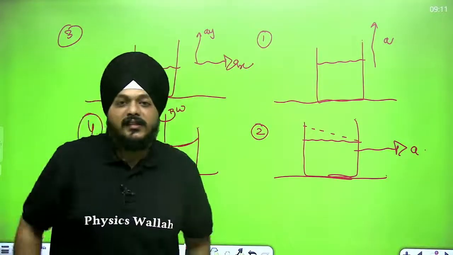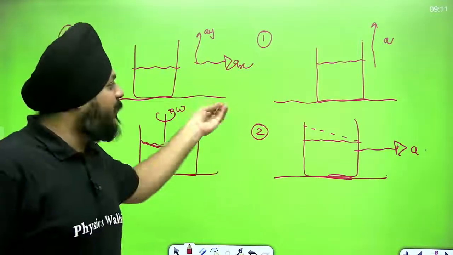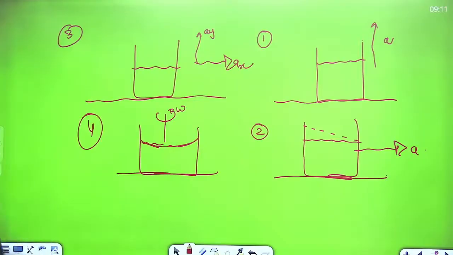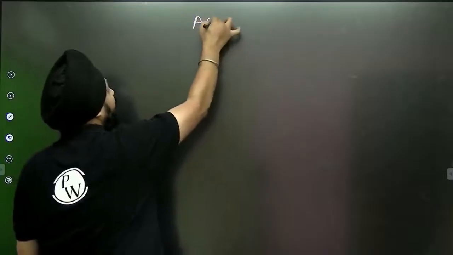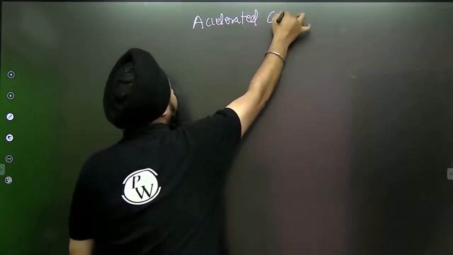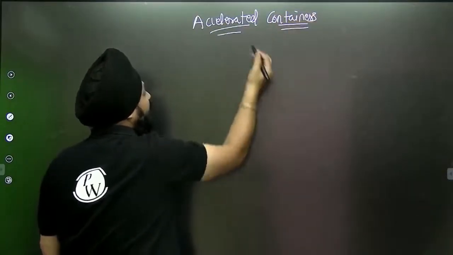Previously we have discussed the cases of the static containers, and this thing we are going to discuss in detail. This is very quick stuff, we are going to complete it. So now let's move on to the cases of the accelerated containers. There are some examples in which accelerated containers are also there. Suppose let us take an example.